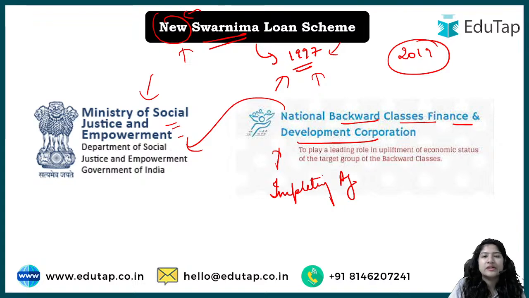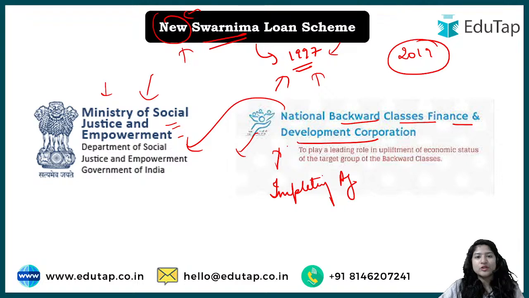For example, if in a school the principal is the head, right, similarly the Ministry of Social Justice and Empowerment is the head. Or even a college example, I think that would be better. For example, if you have an HOD of your particular section, for whatever stream that you are in, then that will be the Ministry of Social Justice. But then there are various teachers also, right? So one of those teachers is the National Backward Classes Finance and Development Corporation, and that will be the agency implementing the scheme.